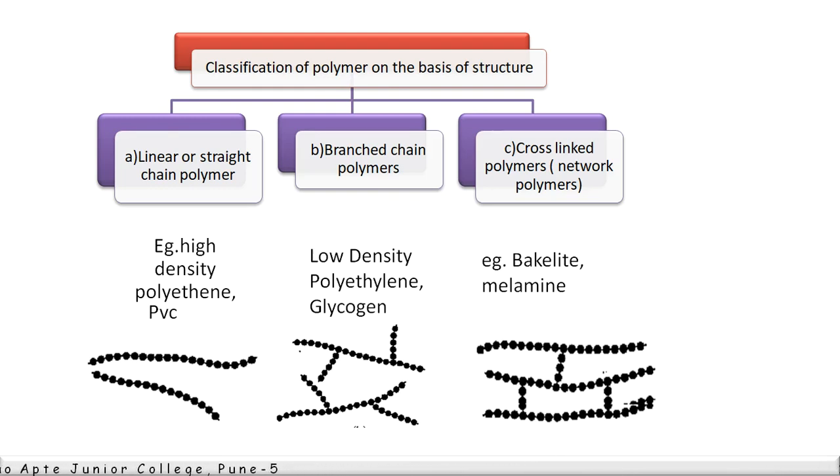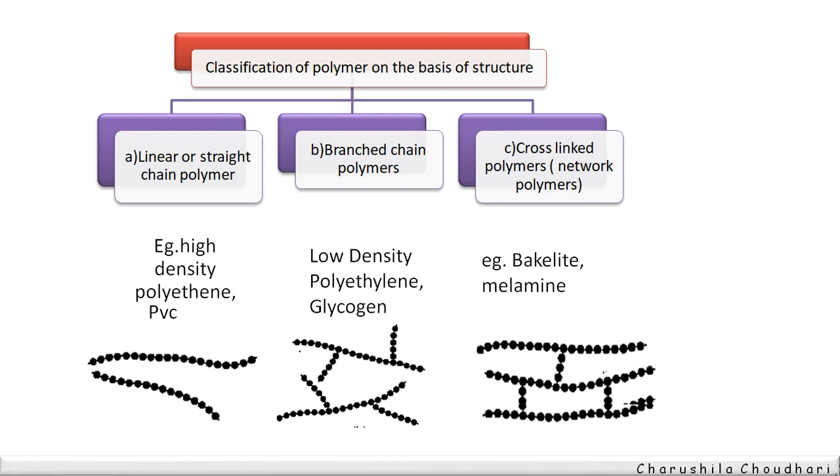First, linear polymers. In the case of linear polymers, the monomers are joined together to form a long straight chain of polymer molecule, and this is called a linear or straight chain polymer. Example: polythene, nylon.